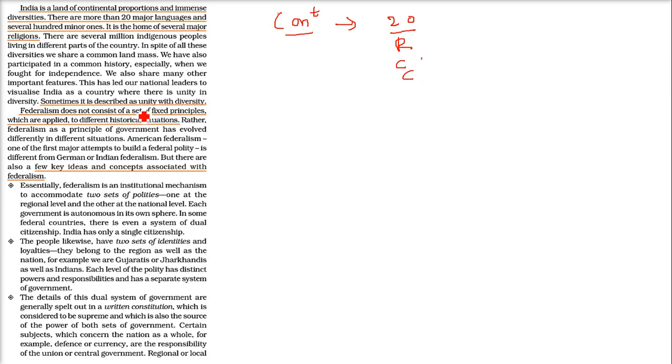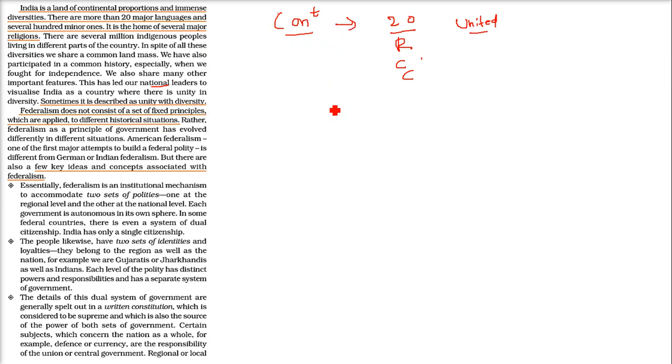That is why our national leaders always visualize this country as unity in diversity. That is, we are united because we are diverse. We find Hindus, we find Muslims, name any religion, and we are living quite happily here. You will not get a country like us. It's so diverse.